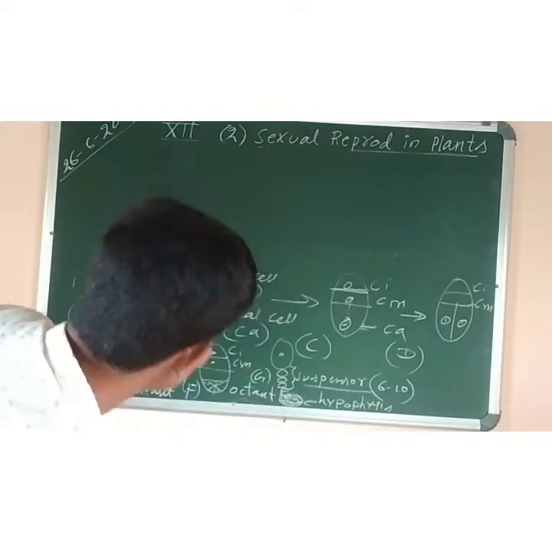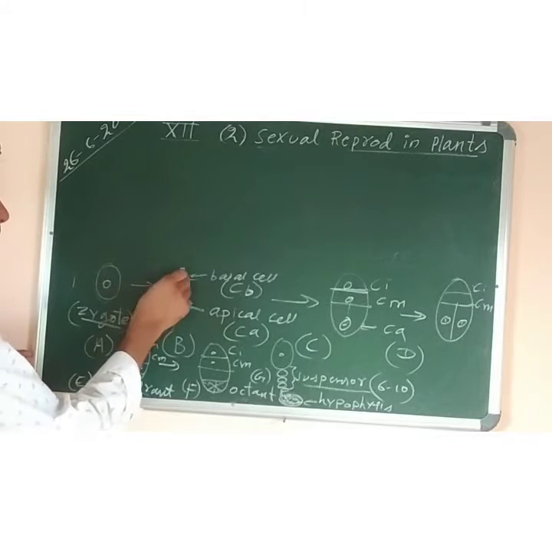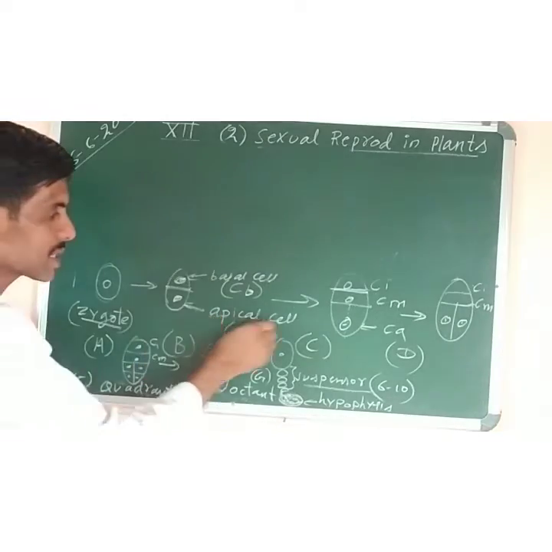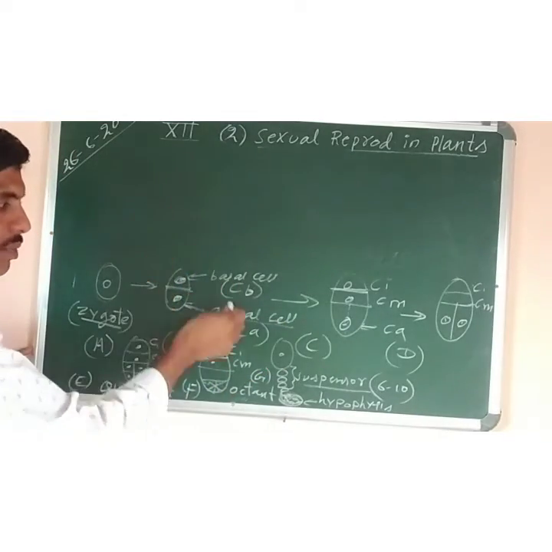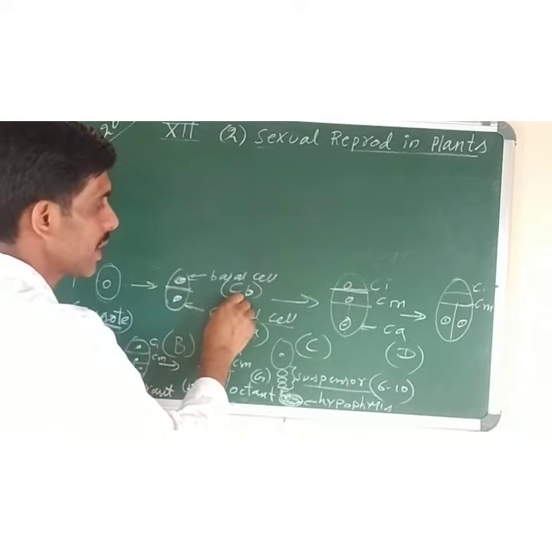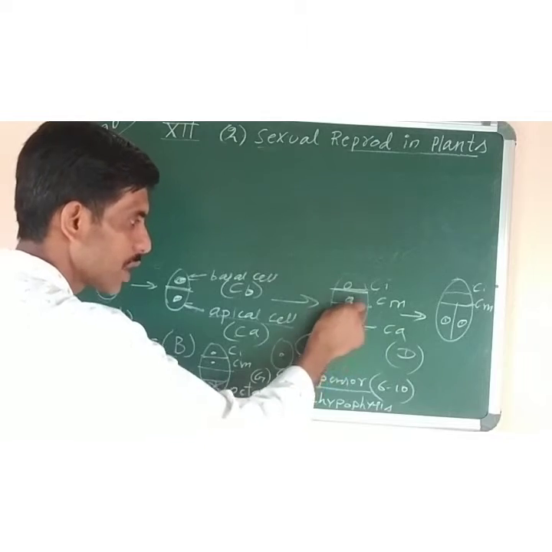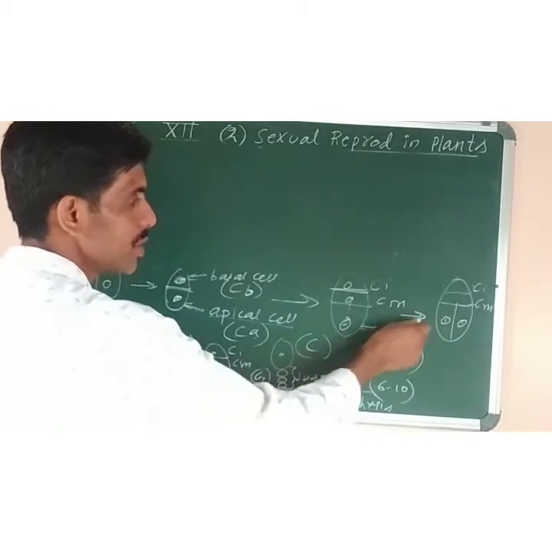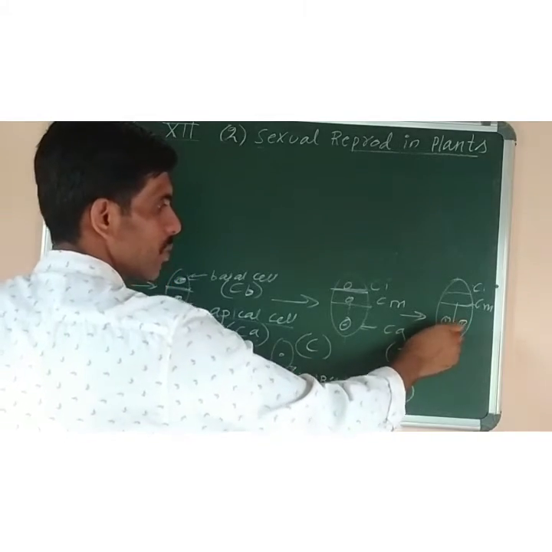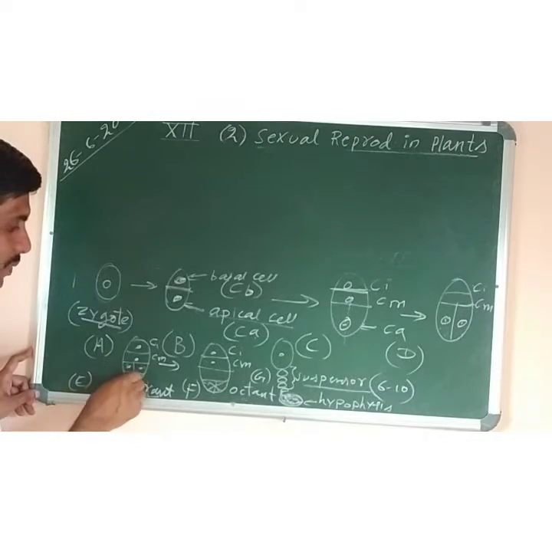Okay. So once again, first of all there was zygote. The zygote cell divided by transverse wall into 2 cells, apical cell and basal cell, which are marked as CA and CB. Now this basal cell further divides into 2, CI and CM, and apical cell divides by longitudinal wall formation into 2. Now again this apical cell, which is in 2 cell stage, further divides to form quadrant, that is 4 cell stage.